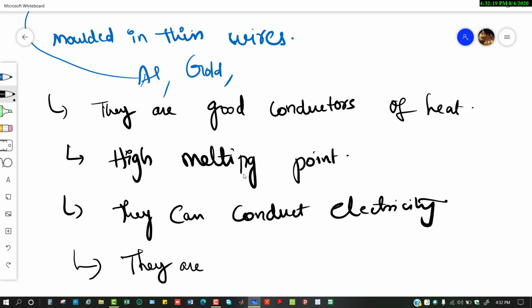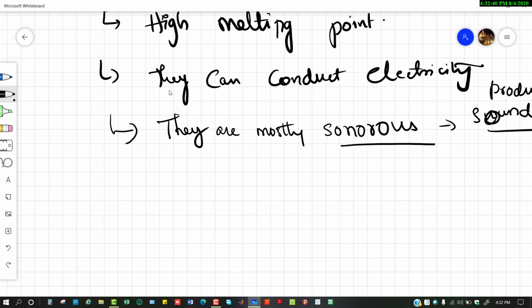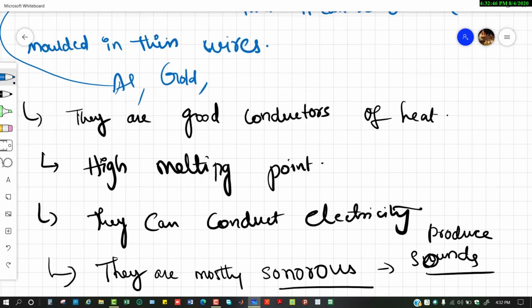So they are mostly sonorous. Sonorous means producing sound. So these are all some physical properties of metals. Now we can clearly differentiate among them, right?